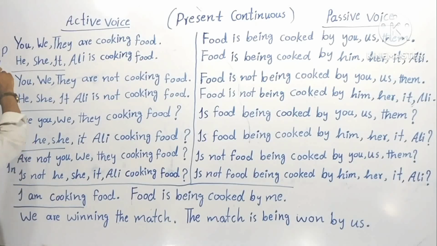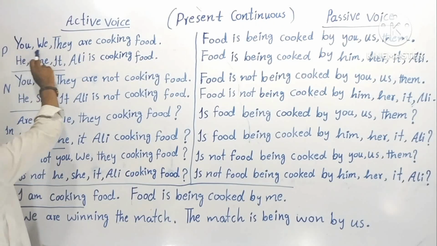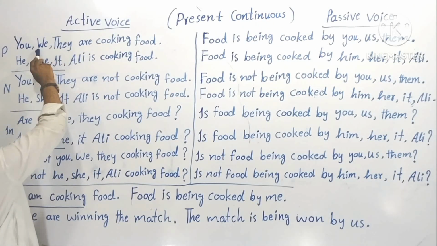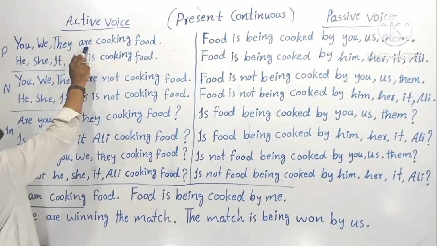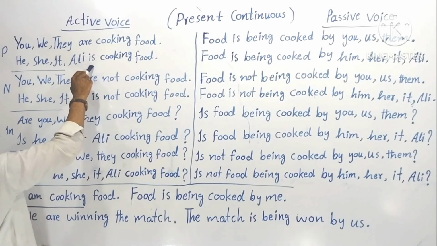You can see the variants of the sentence here: positive, negative, interrogative, interrogative negative. Now you can see the subjects, as I told you before: for plural subjects, plural helping verbs. For singular subjects, singular helping verbs. Okay.